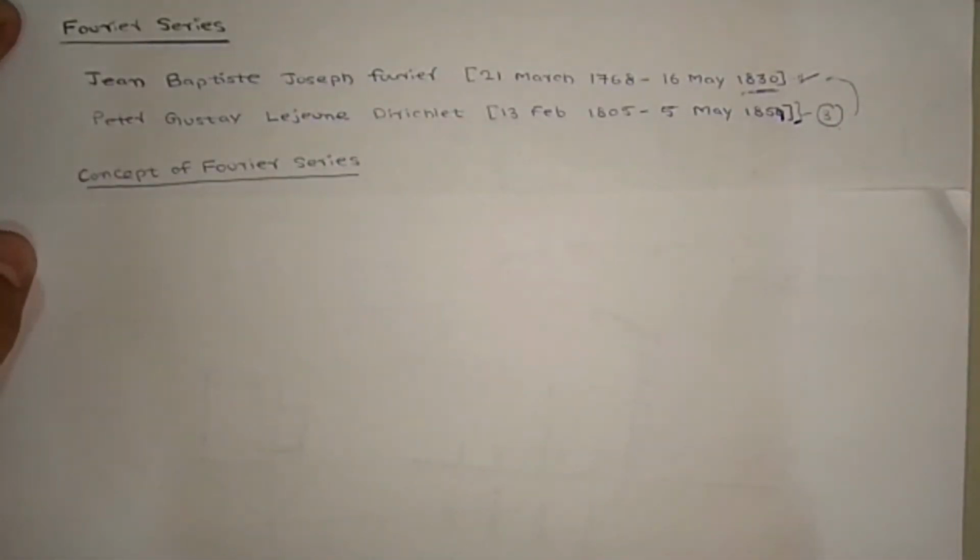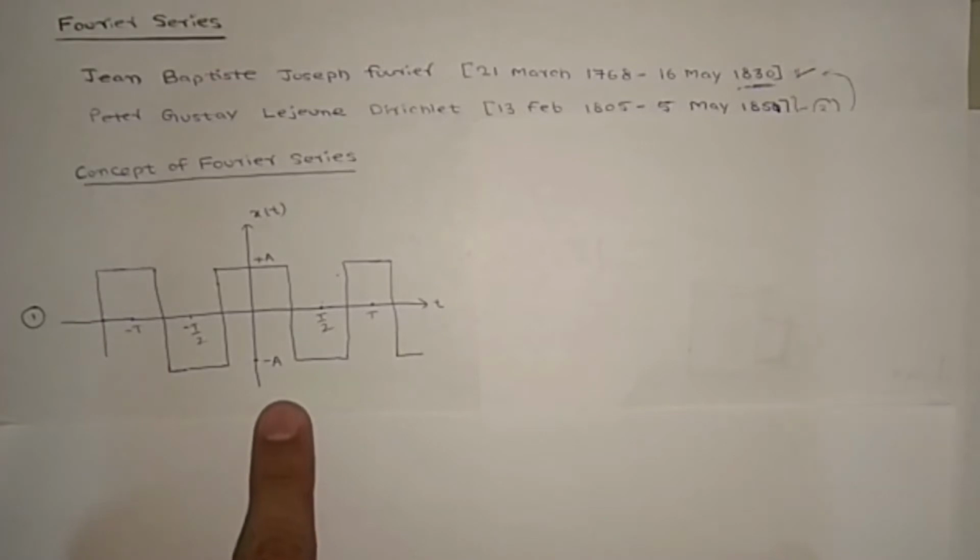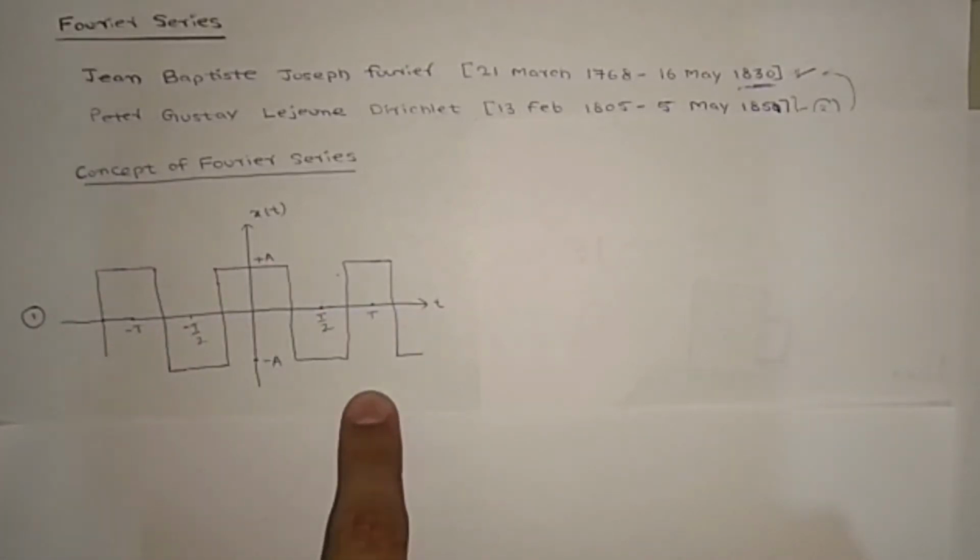What is the purpose of this concept? We will see an overview. Suppose I have this periodic signal. Graphically you can see this periodic signal, but mathematically how are you going to represent this graphical signal? I can write a mathematical equation for this signal.